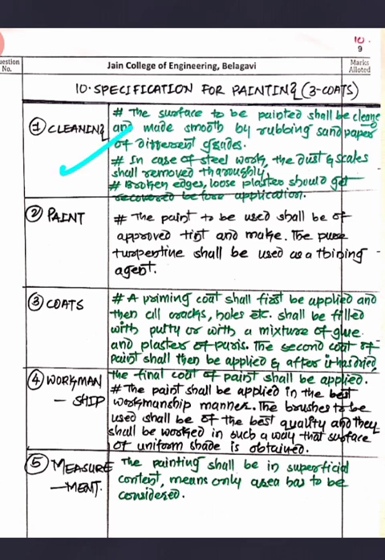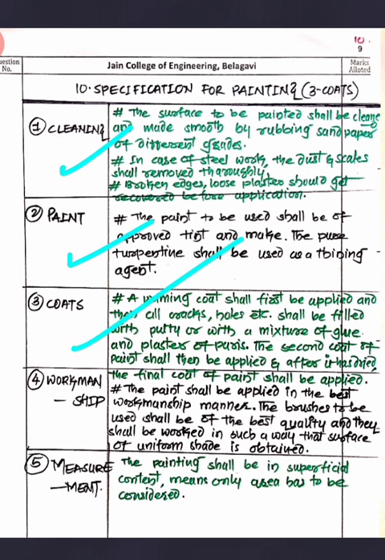The surface can be cleaned and made smooth by rubbing with sandpaper of different grades. In case of steel work, dust and scale shall be removed thoroughly, and then broken edges, loose plasters and all those things should be repaired and prepared before using the paints. Then you are supposed to apply the paint. The paint to be used shall be of approved tint and make. Standard paint you are supposed to take, and pure turpentine shall be used as a thinning agent, right? So along with the turpentine you have to use the different paints.